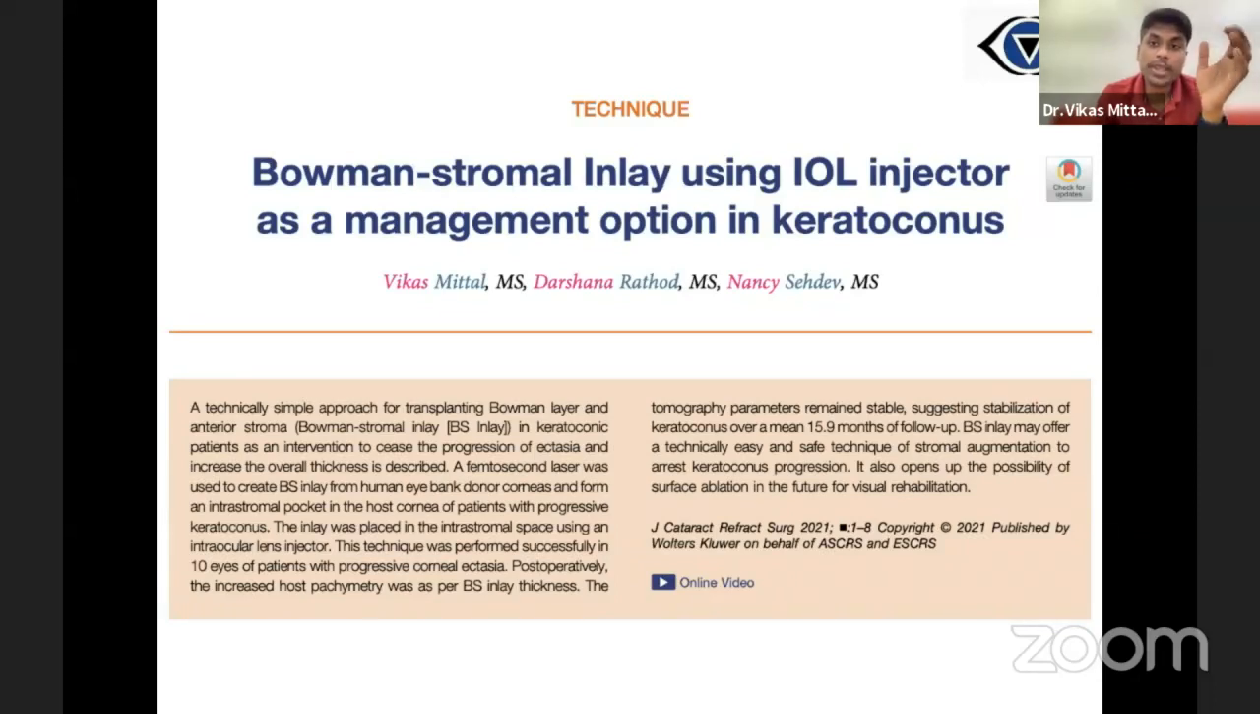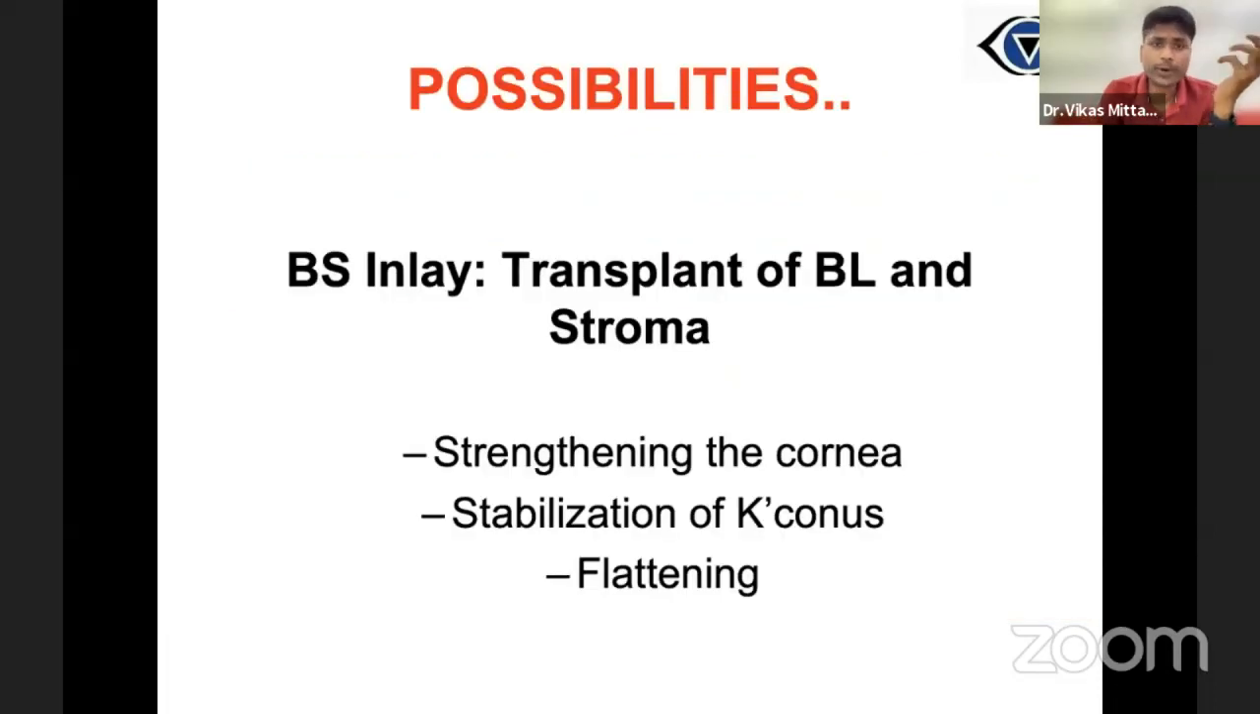We also had one boy in which one eye was BS inlay, other eye was cross-linking, and both were stable. And the patient's eye in which there was Bowman stromal inlay, that got flattened significantly. So what are the possibilities? If you have a transplant of Bowman layer as well as stroma, you are strengthening the cornea. So there will be a stabilization of keratoconus for sure.